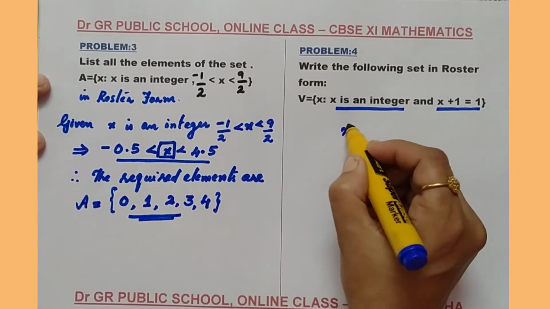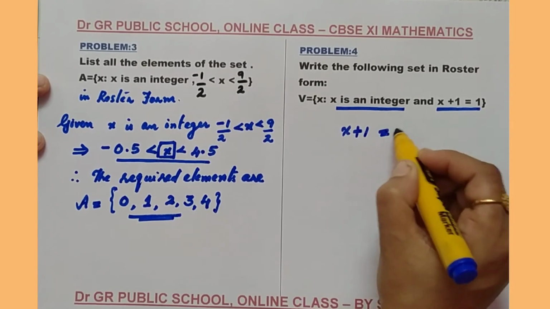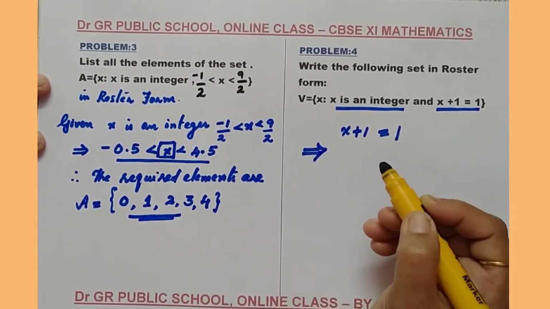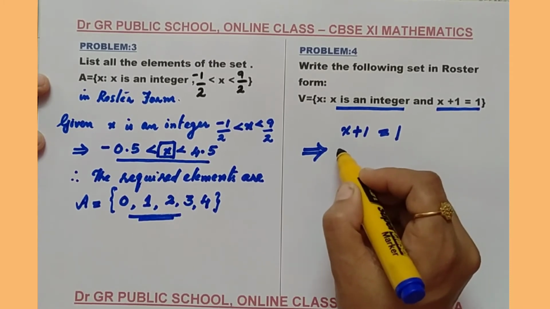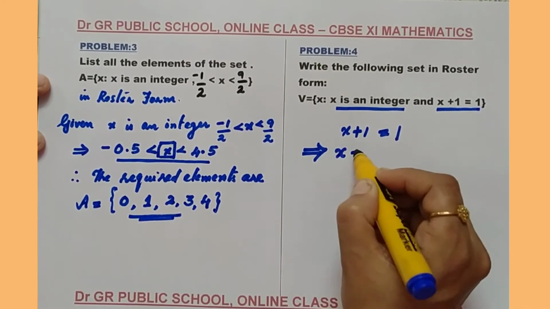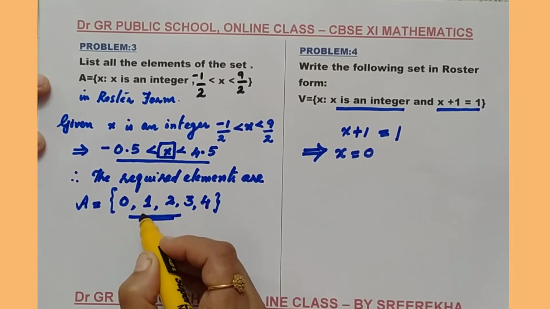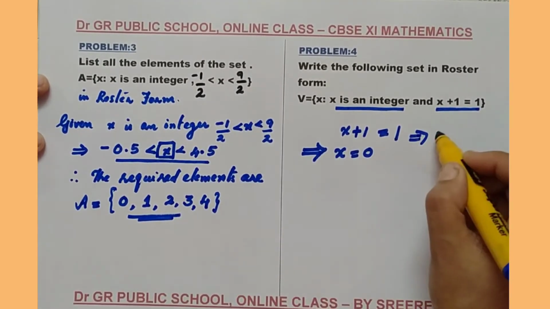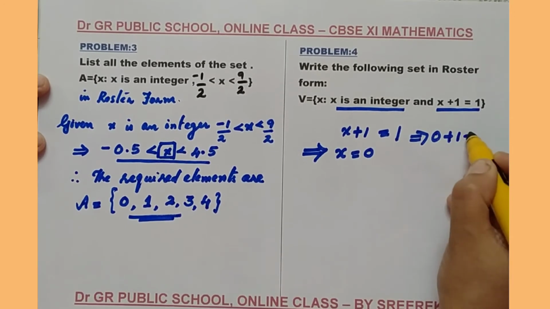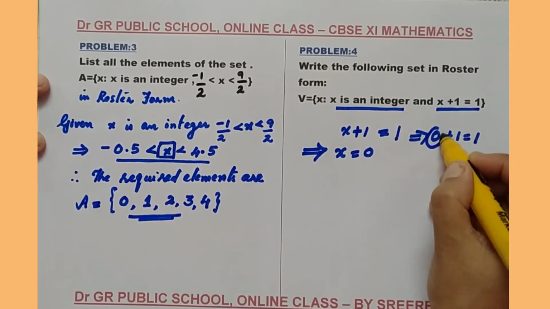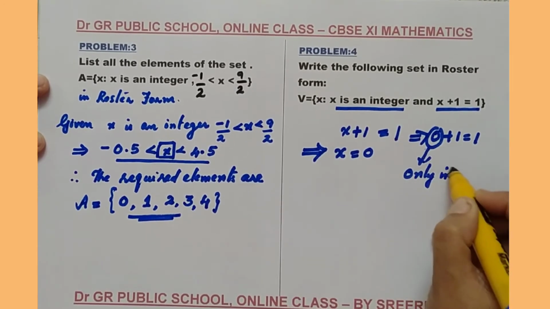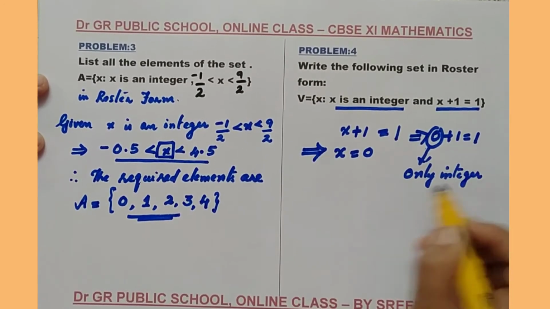Can you say x plus 1 equal to 1 is favorable with which element? Okay, only one element is favorable, that is when x equal to 0. Look at this. When x equal to 0, what happens? It becomes 0 plus 1 equal to 1. So, you know that 0 is the only integer which satisfies the above condition.